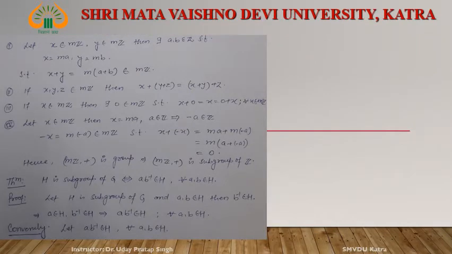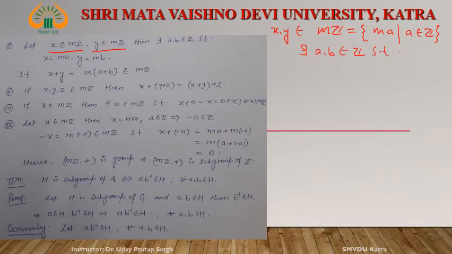Now first prove the closure law. Let x and y be any two elements of mZ, so x belongs to mZ and y belongs to mZ. What is mZ? mZ is the set of m times a, where a belongs to Z. If x and y belong to mZ, then there exist a, b belonging to Z such that x equals ma and y equals mb.